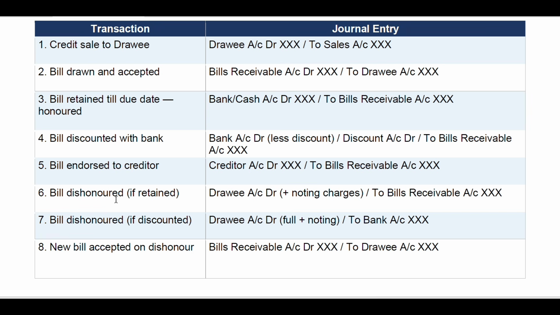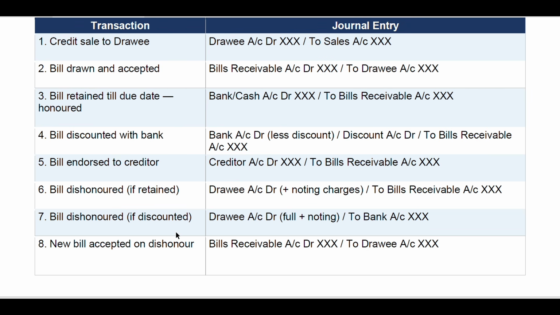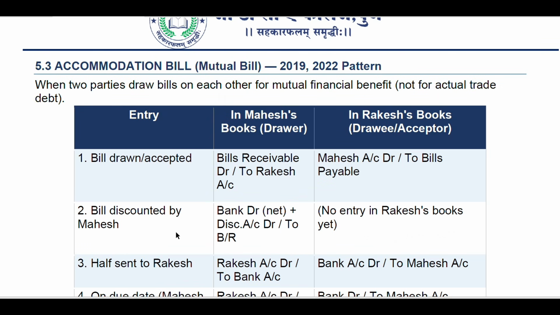Bill dishonored if retained: drawee account debit side, but whatever charges are there, we have to add those charges as well, to bill receivable account. Bill dishonored if discounted: drawee account debit side, full amount plus noting charges, whatever charges are there, to bank account X amount. New bill accepted on dishonor: bill receivable account debit X amount, to drawee account with X amount.